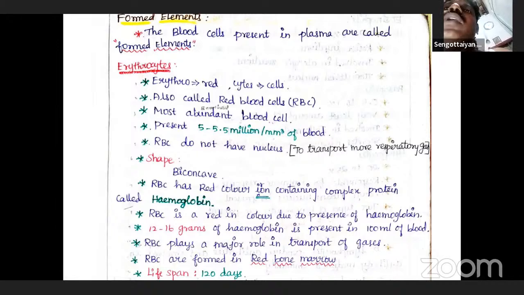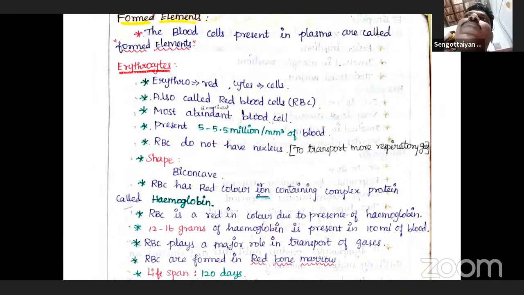So those molecules play a significant role in the transport of respiratory gases. Hemoglobin molecules play an important role in the transport of respiratory gases. You know very well that hemoglobin commonly carries oxygen, which is why it is called the oxygen boat. In case any defect is found in the hemoglobin, it cannot carry oxygen.